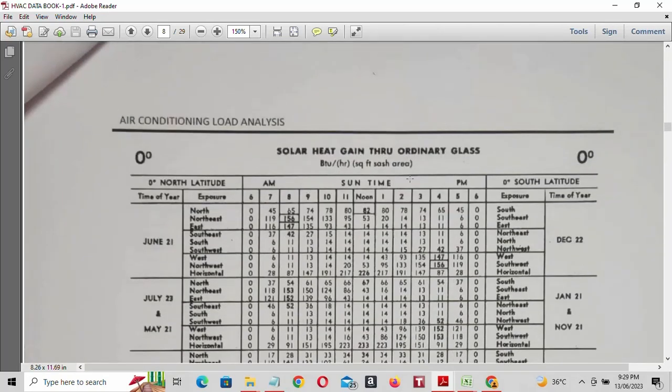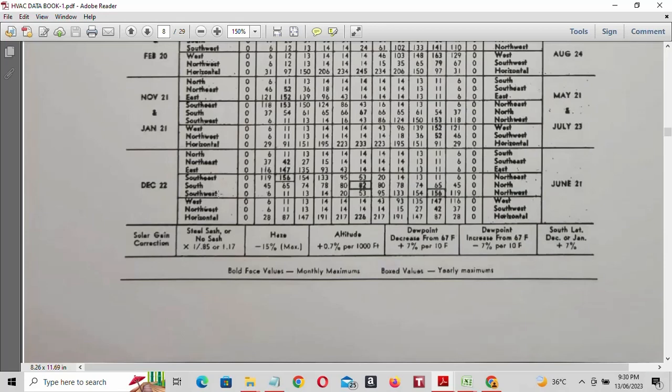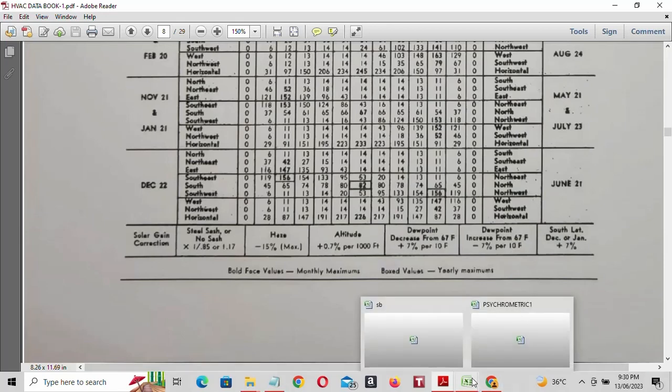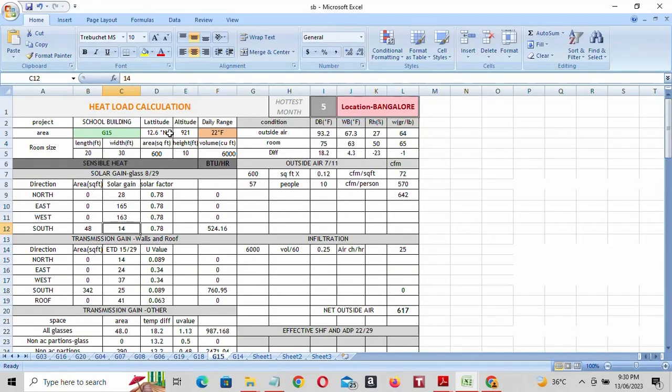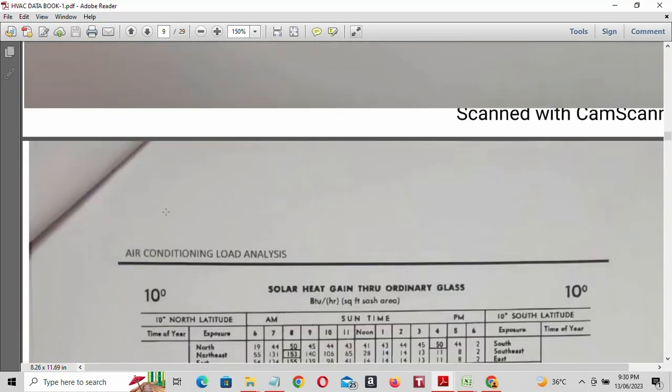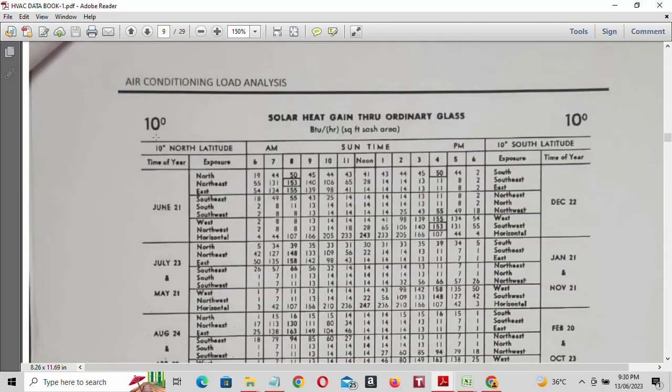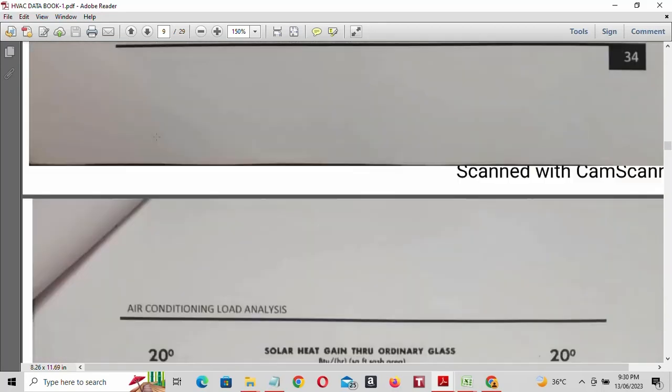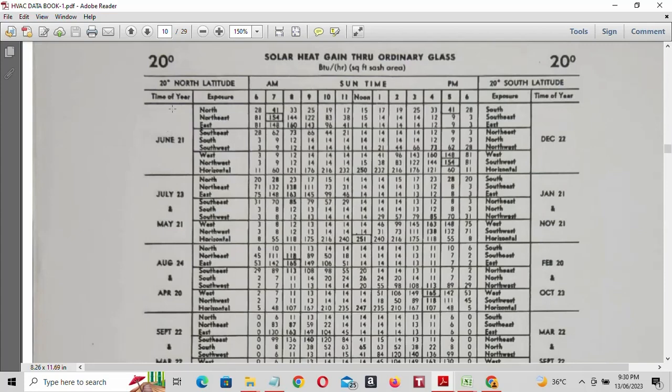This is the solar heat gain through ordinary glass. Here 0° north latitude is there. Our Bangalore location latitude is 12.6. Here 12.6 is not there, so 10 is there and 20 is there. We have to go for the higher value.